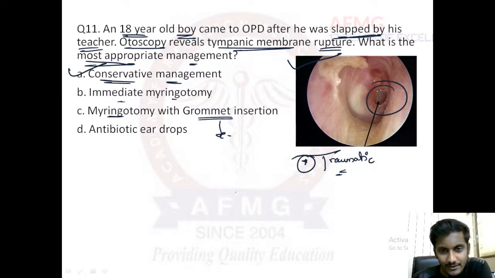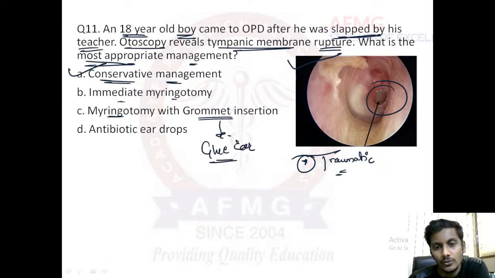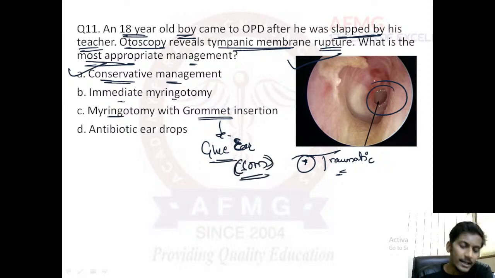Very good, very good. Yes, it is the surgery of choice in cases of glue ear, also known as secretory or serous otitis media. Okay, so it is the treatment of choice. And this question has been asked: treatment of choice for glue ear or serous otitis media, and the answer was myringotomy with grommet insertion. Okay, moving further.